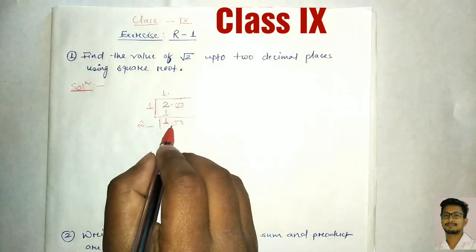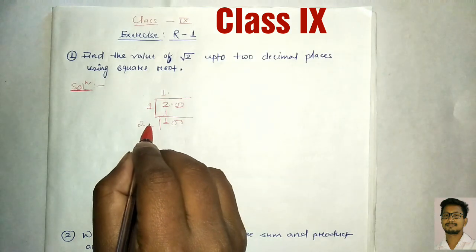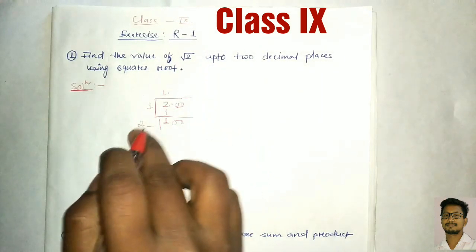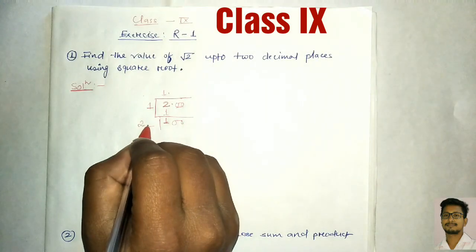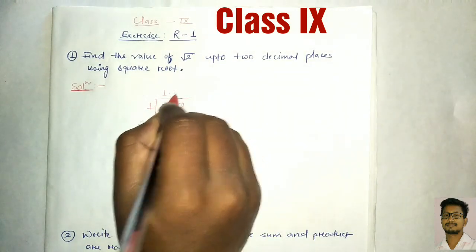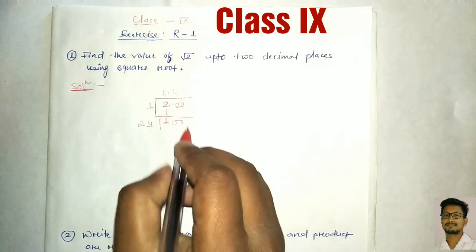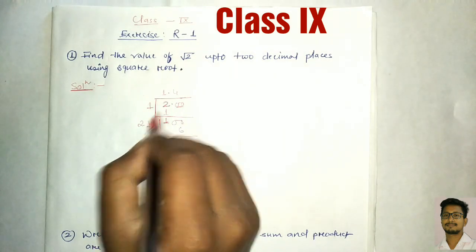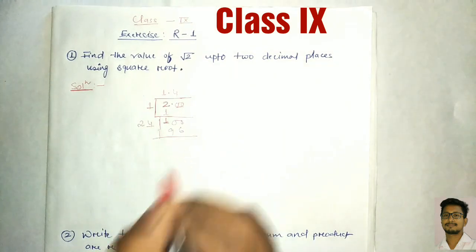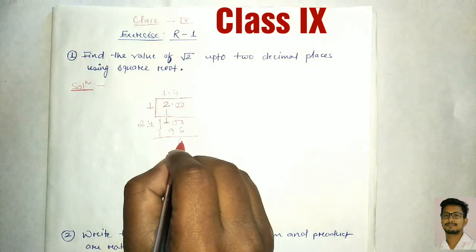Okay, to divide 100 we have to multiply by the same digit. We have to put it on both sides, quotient and the divisor. Okay, so maximum you can put here 4. Here also 4. So 4 4s are 16. Clear. Then 4 2s are 8 plus 1 is 9. Now remainder is here 4.